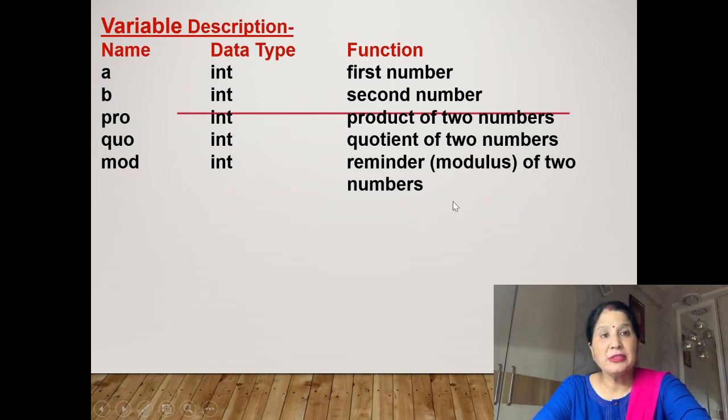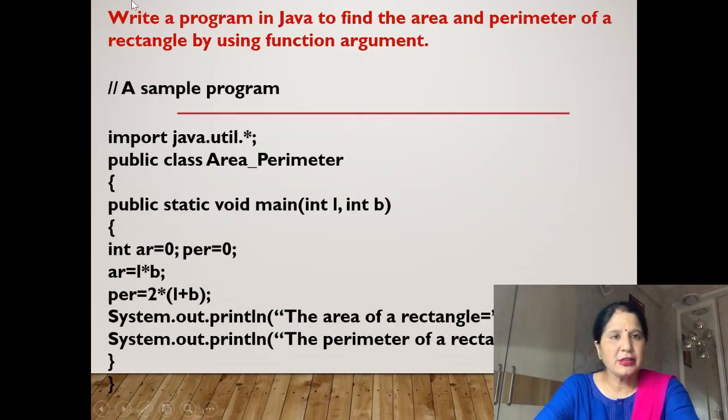And modulus means remainder will come in this form, so that MOD we have taken. Now 2 times bracket close, so that we will close 2 times here. Now we will write the variable description: name, data type and function. In each and every program we will use name, data type and function.